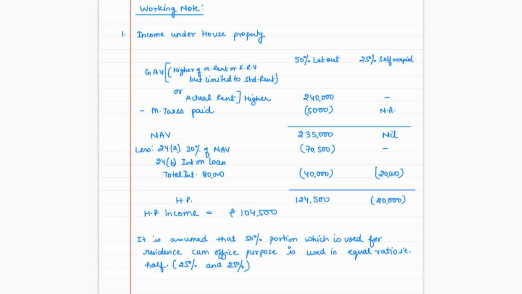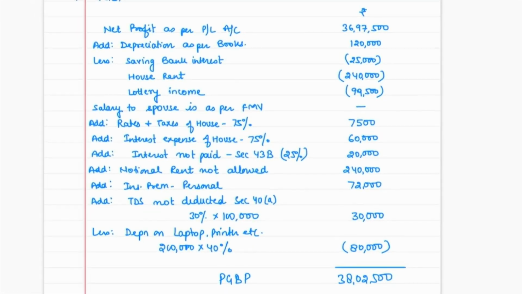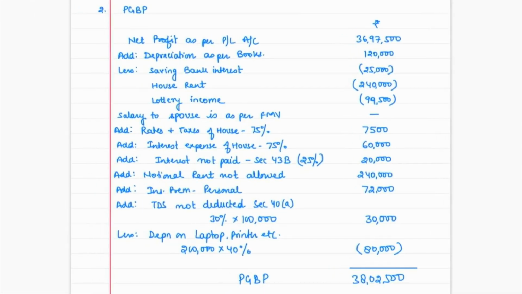And working note number 2 regarding PGBP. This one is the PGBP. Working note number 2. So our net profit as per P&L account was given. Whatever is the depreciation as per books of accounts, we have added it because we will be giving the depreciation as per Income Tax Act, right?